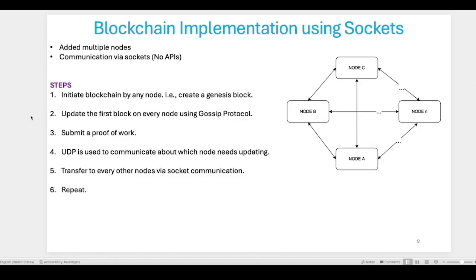After we make sure that some blocks need to be updated in some nodes, I use socket communication to transfer the blocks to every node. And I just repeat this process.